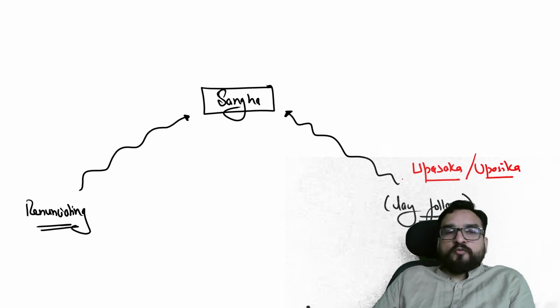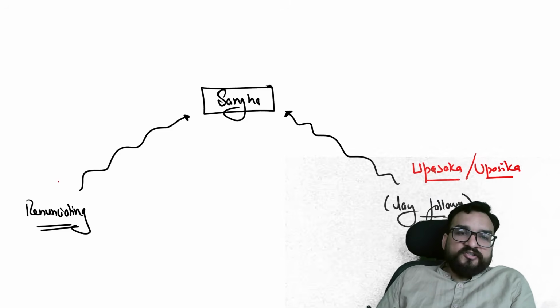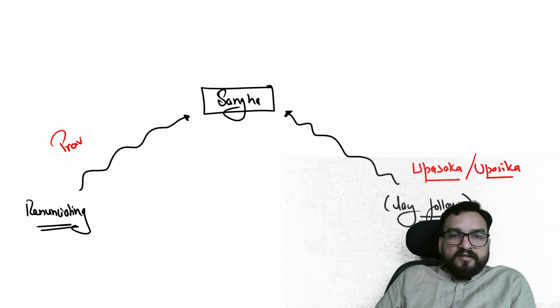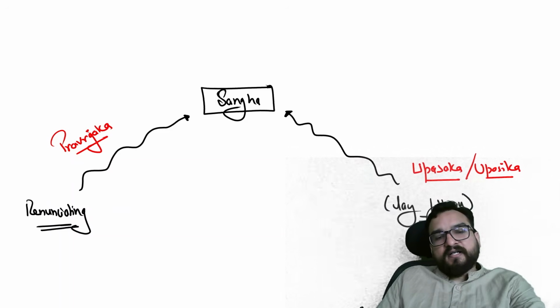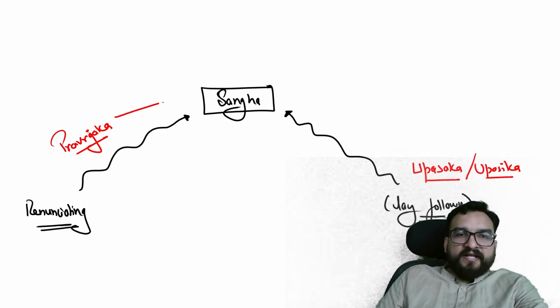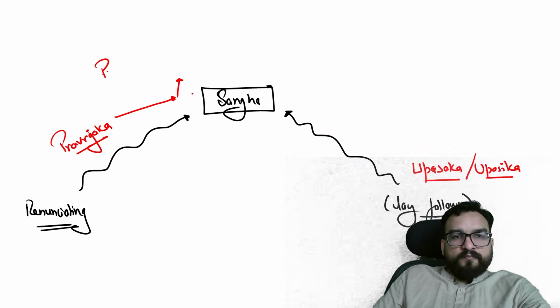Female Upasika, Upasaka over here. When you have renunciated your household, you will be known as Pravarjaka. And when you will be entering into the Sangh, the first ceremony which will be happening of a Pravarjaka is a Pravarajya. Pronunciate the way you want.